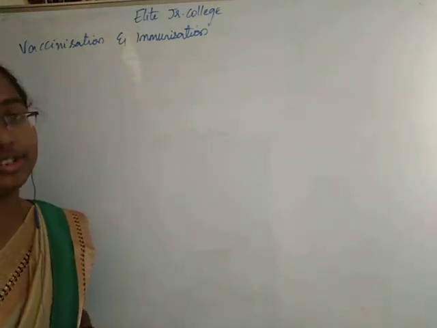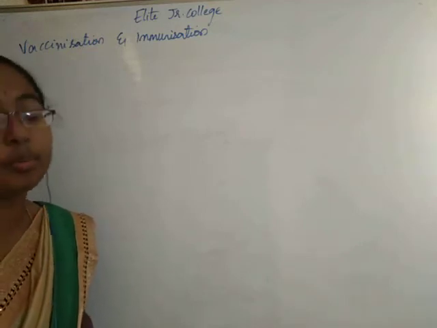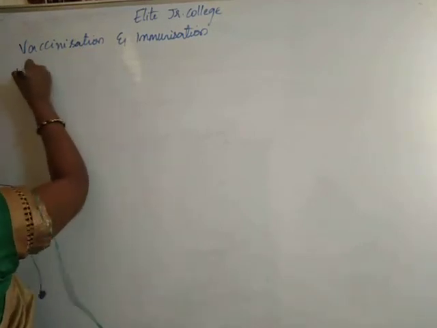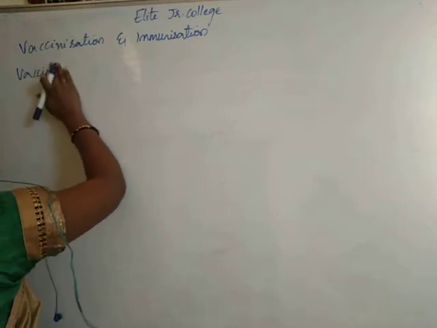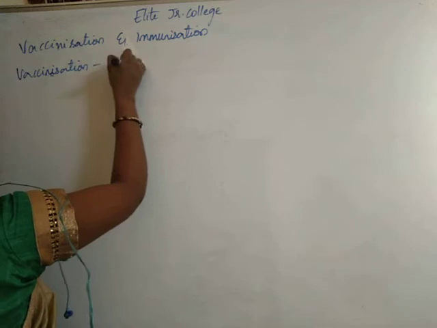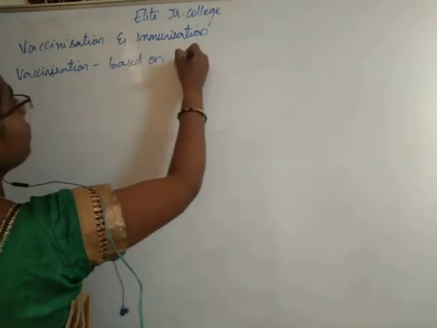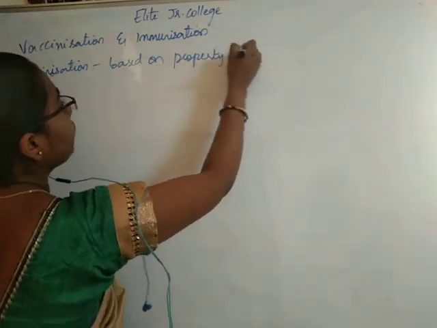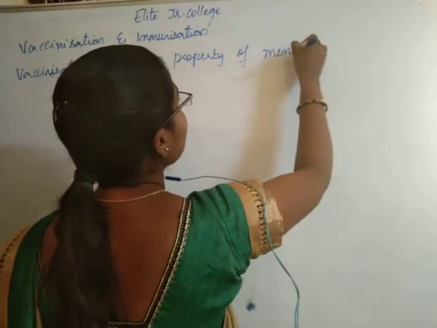So vaccination is based on the property of the memory of the immune system.